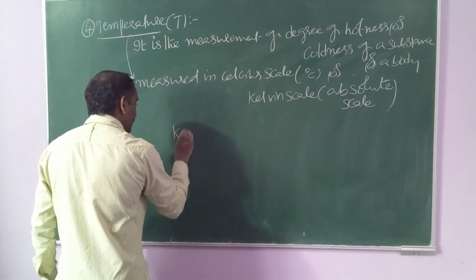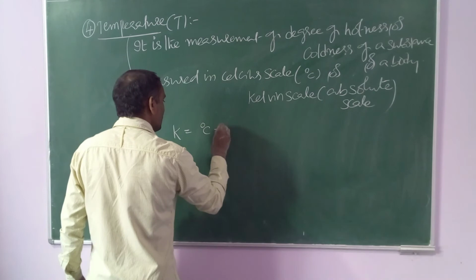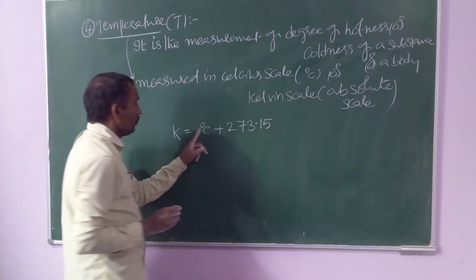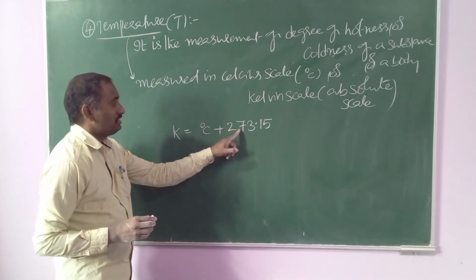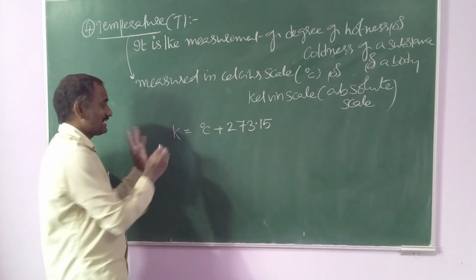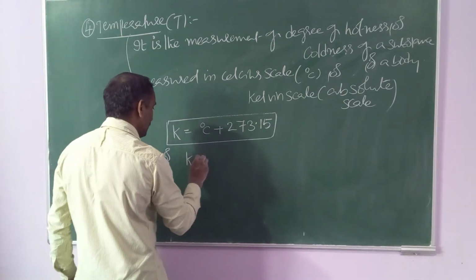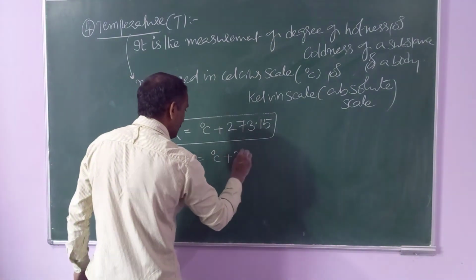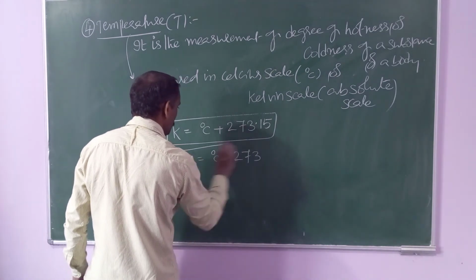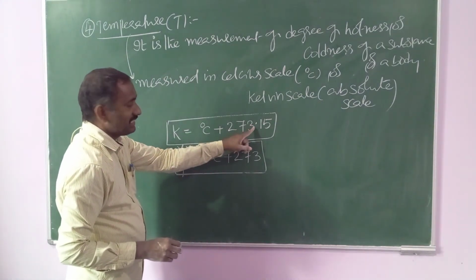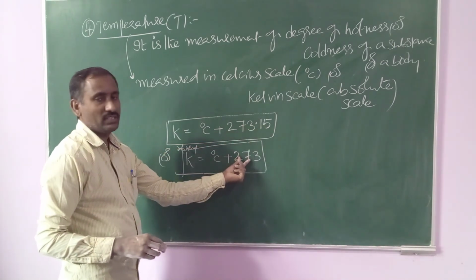Kelvin scale equal to the degree centigrade, if you are adding 273.15 to the Celsius scale, you will get Kelvin scale. Roughly you should remember that Kelvin scale equal to Celsius scale plus 273. So the exact value 273.15, roughly we are taking as 273.